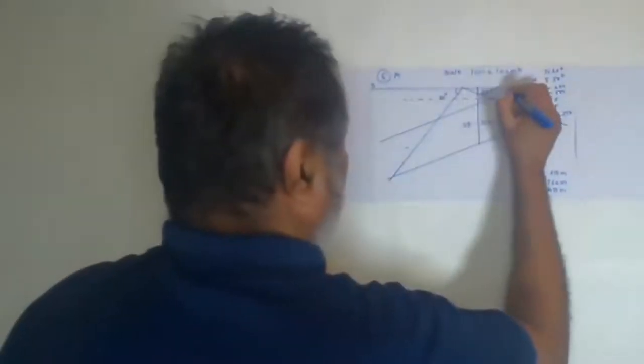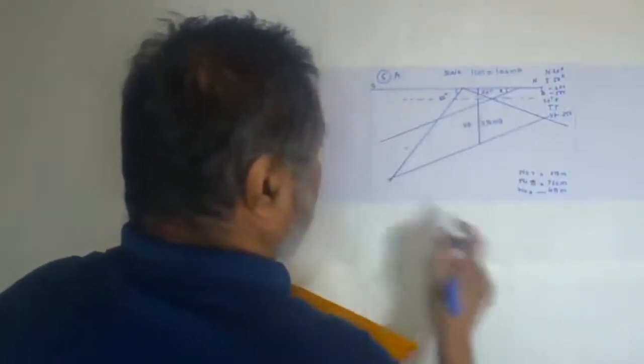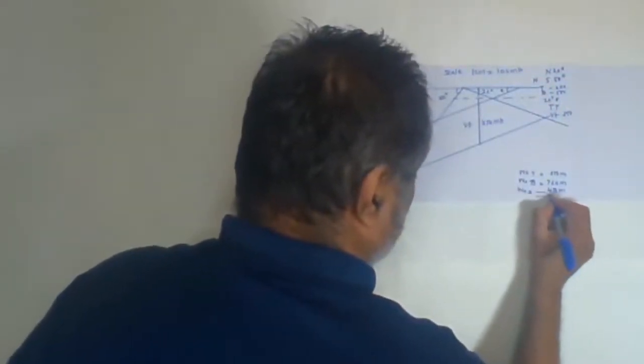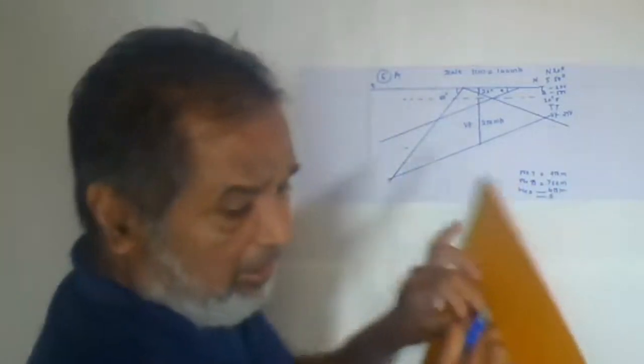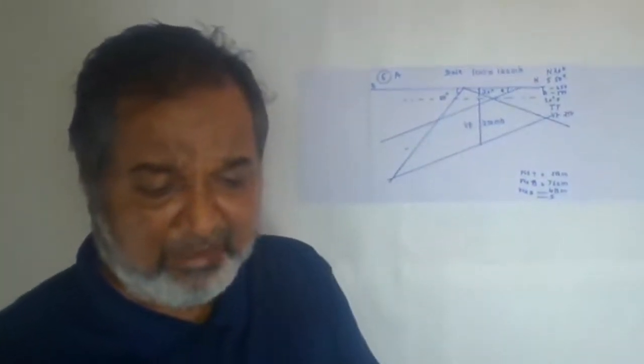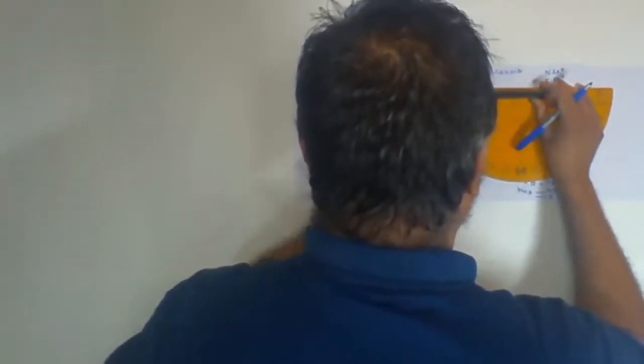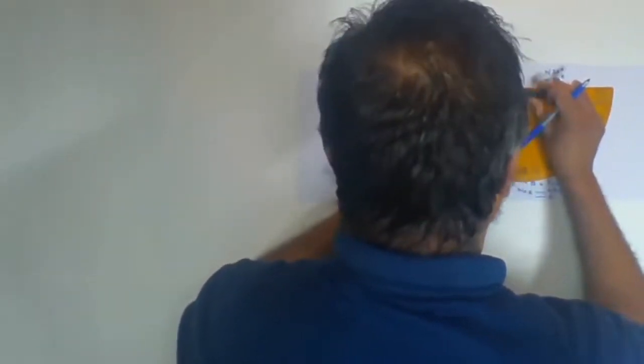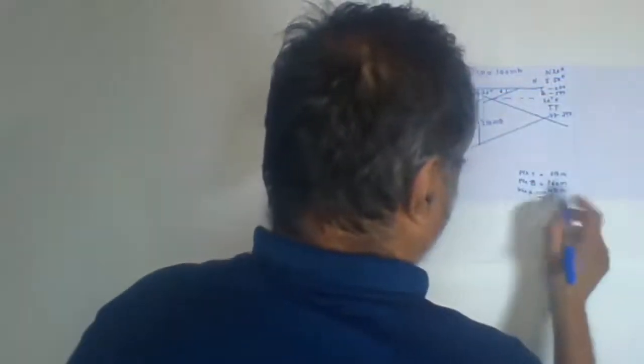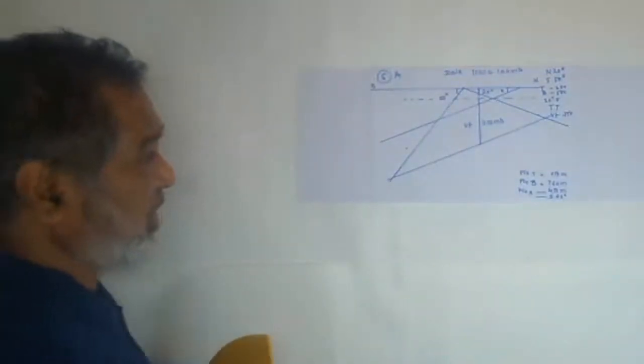Now, next one, you have to find out this angle. That is, the bed is dipping towards south. Yes, the bed is dipping towards south. How much angle is there? You have to find out with the compass. Find out the answer to this question, how much is the dip of this bed. It is exactly between 20 and 21. Yes, 20. So it is 20 degrees towards south. So that will be the answer.